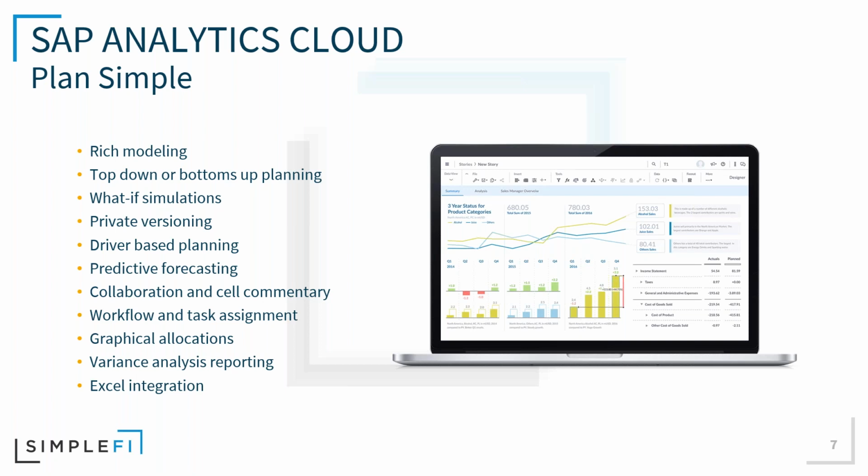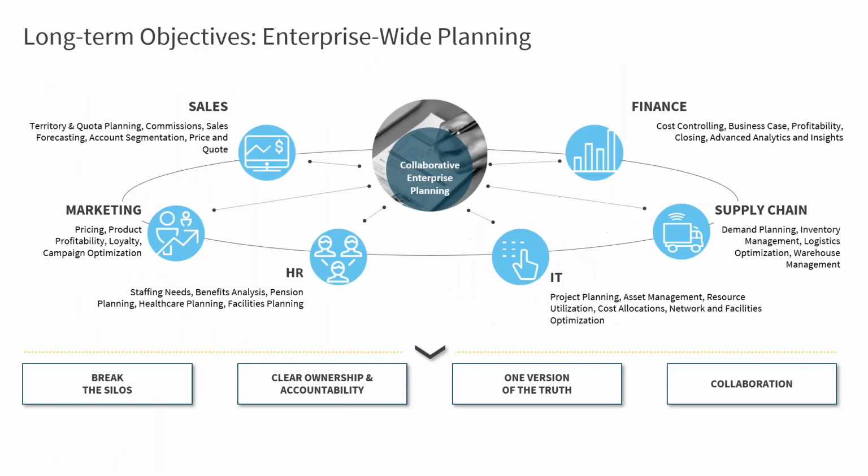Okay, so that's just, again, kind of walking through SAC in general, what the product is, now focusing on what the planning capabilities are, and now let's just talk about objectives within enterprise-wide planning, right? So now we look at SAC as not really just a financial tool, or not just necessarily a financial solution. This is now where we can really start to utilize that collaborative enterprise planning, where we're looking at the sales organization to help provide the sales plans, pricing.